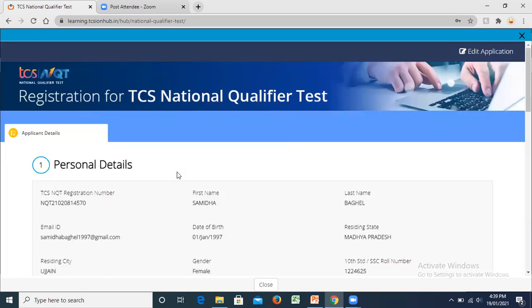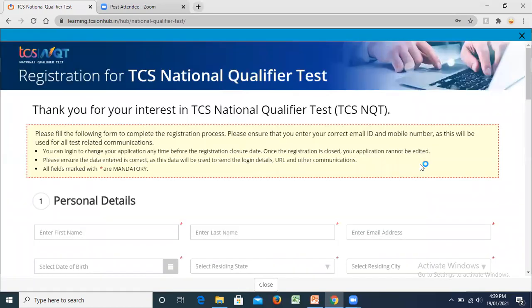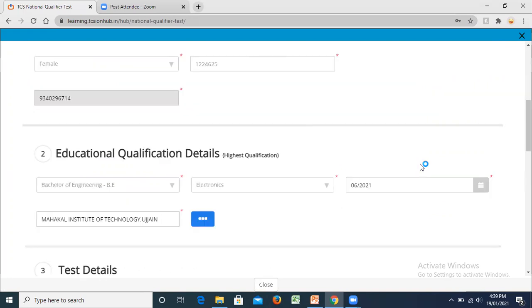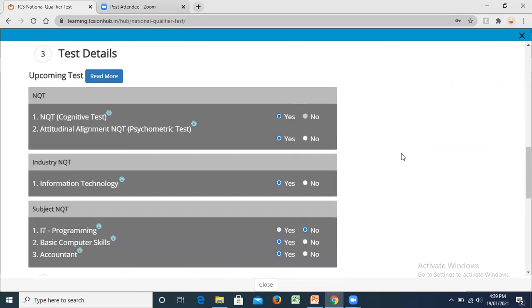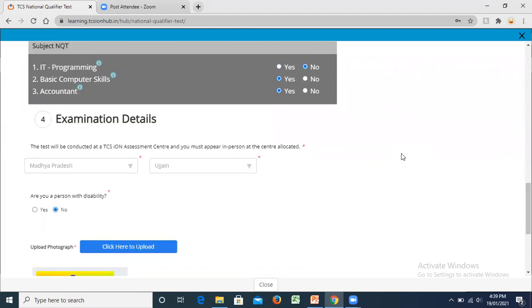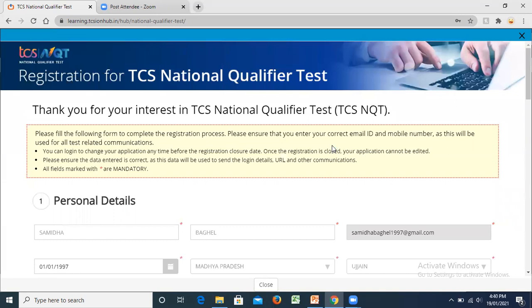Now, if you're someone who has already registered, you can do edit application. If you're someone whose registration is already done, you have appeared for some previous exam, you have appeared for the October exam, you can do edit application, and then the rest of the things will remain the same for you. Then from here you can apply for the upcoming test, whichever test you're trying to conduct. You can even change your phone number, you can even change your email ID, and accordingly you can update all the details that you have to update and fill your form and be eligible for this exam.